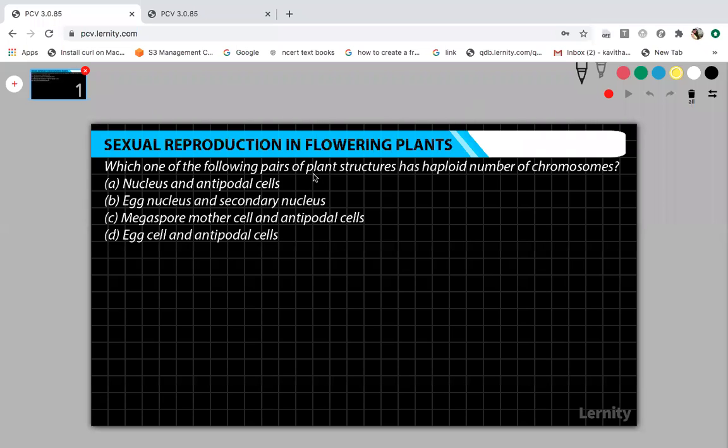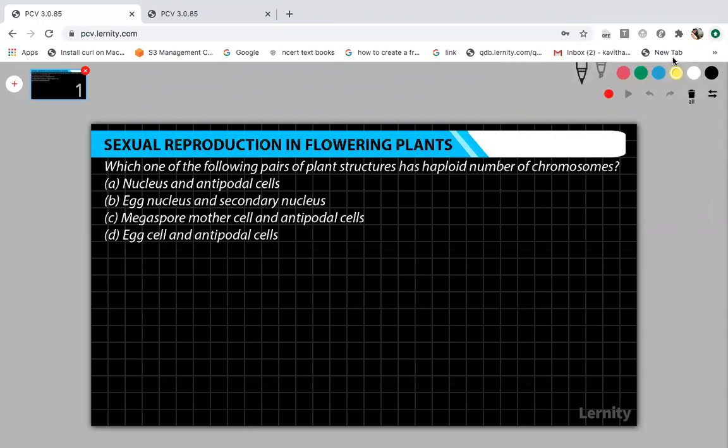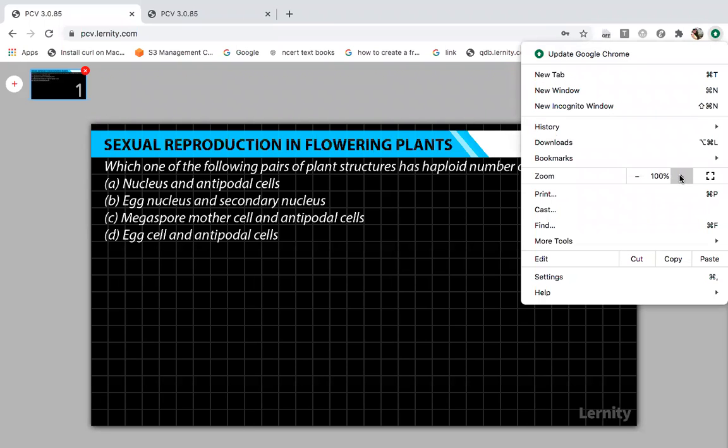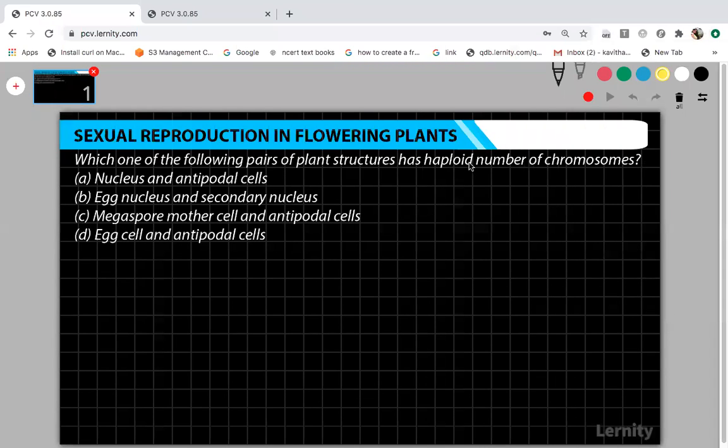Which one of the following pairs of plant structures has haploid number of chromosomes? Okay, wait, I will zoom the slide. It will be easy for you to see. The first one is nucleus and antipodal cells. Second, egg nucleus, secondary nucleus. Third, megaspore mother cell, antipodal cells. Fourth, egg cell and antipodal cells.